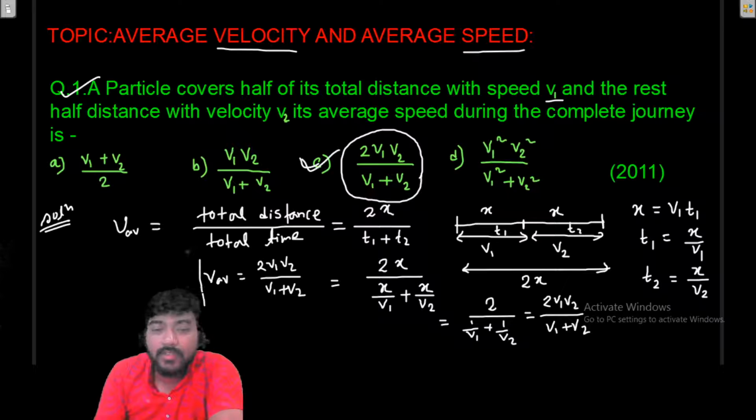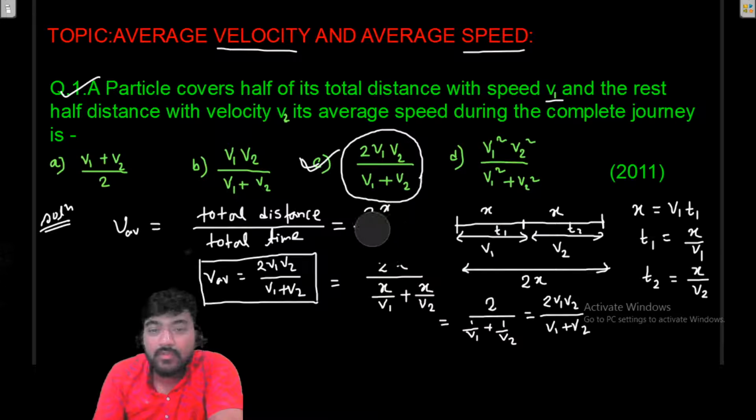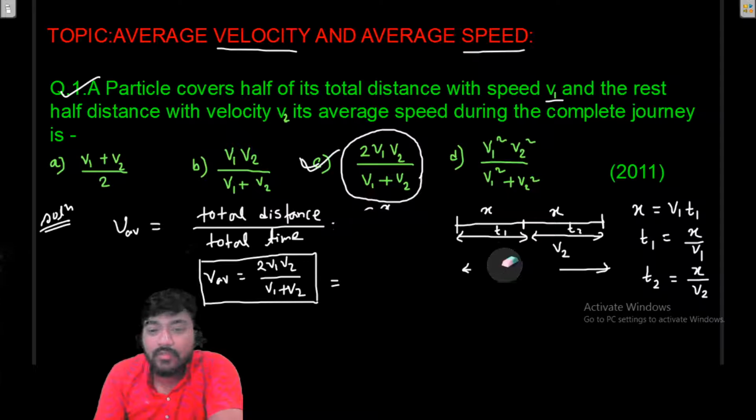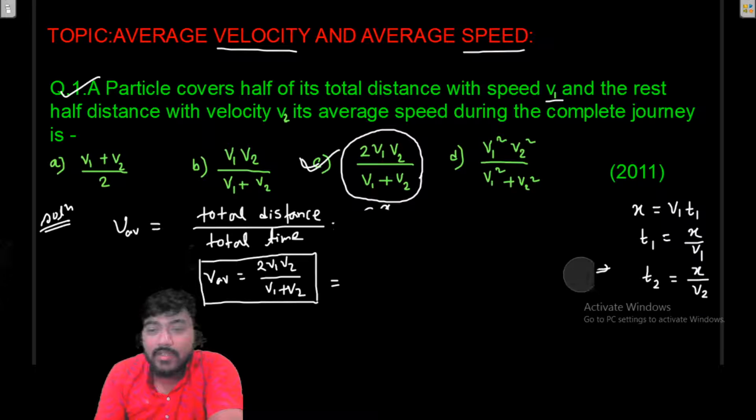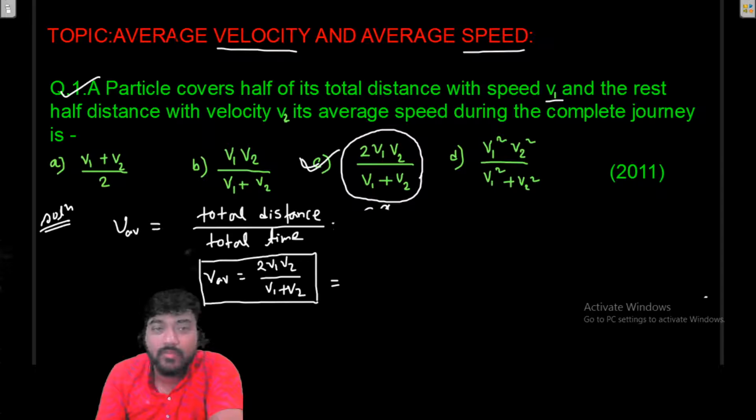Now we can generalize this formula also, and the upcoming problems will be so simple if you generalize this standard result.